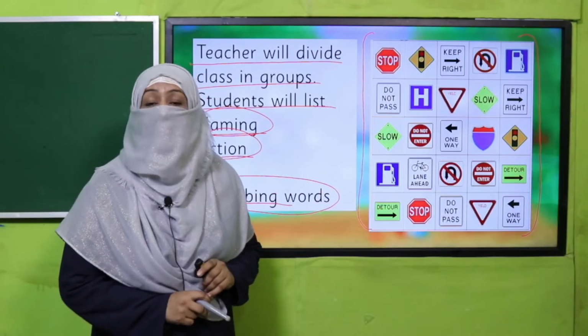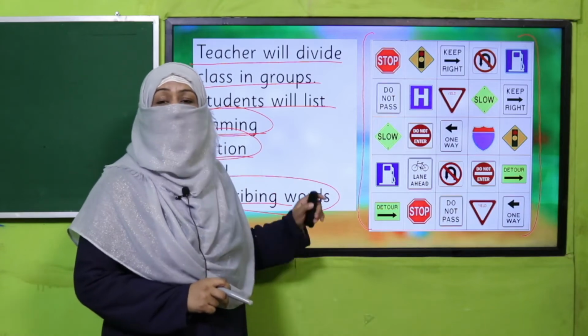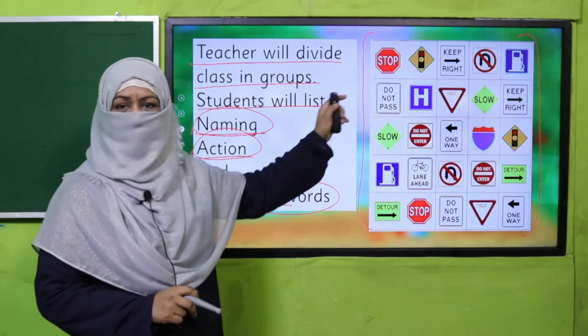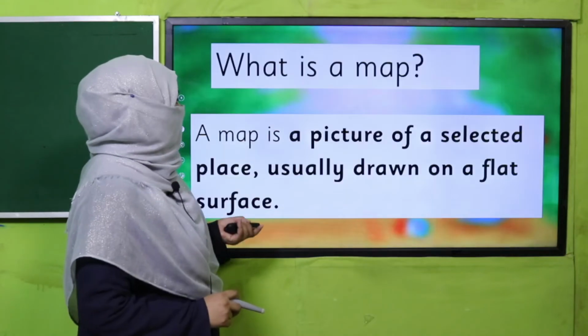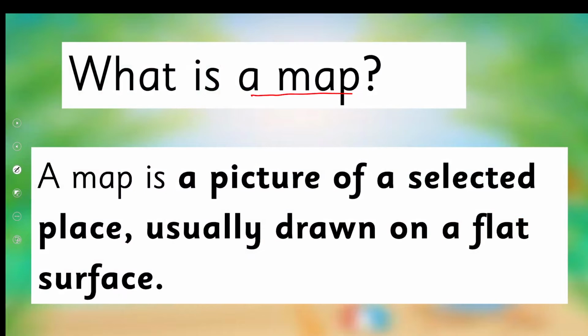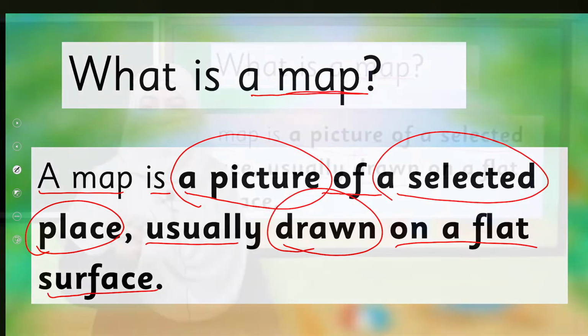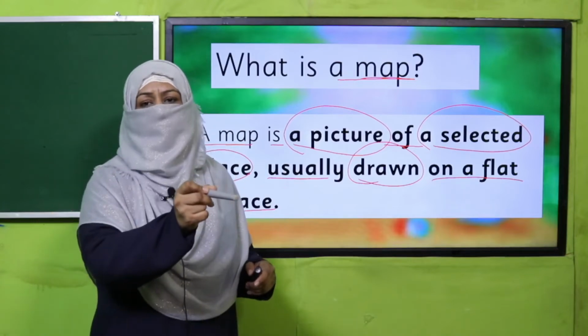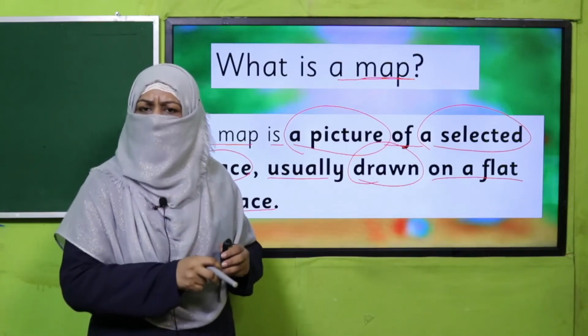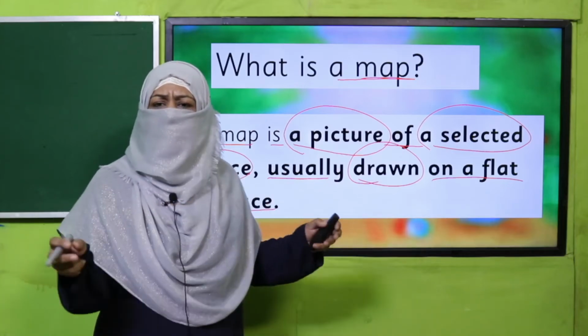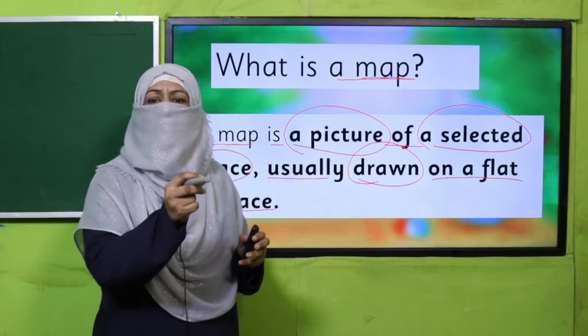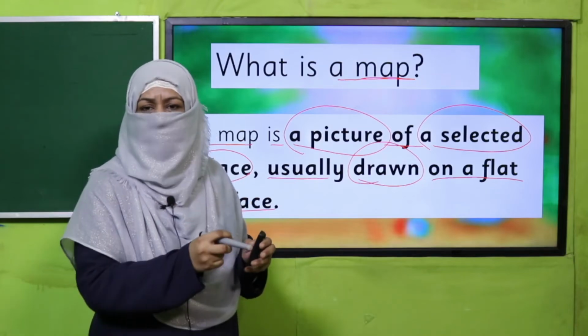Yes, my dear children, I hope now you are able to read many signs and you could list naming, action and describing words from these signs. All right. The next thing we are going to learn is what is a map. I ask you, what is a map? A map is a picture of a selected place, usually drawn on a flat surface. The way we sketch, it's a drawing of a place. It can be a house, a library, an area, a city, a country or any place. So when you make a map, it means you have drawn a picture of that selected place.